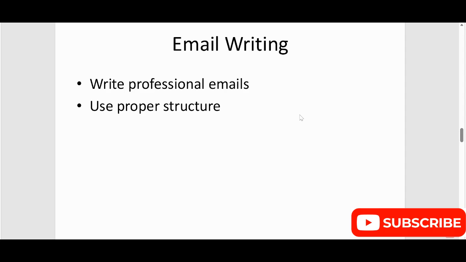Simply go to ChatGPT and use a proper prompt like: please write a professional email, I'm looking for a software developer role with 3 years of experience in the specific technology, whatever technology you are looking for, like DevOps, software engineer, front end developer or AIML engineer. Then within a second, ChatGPT will give you the complete format of the email.